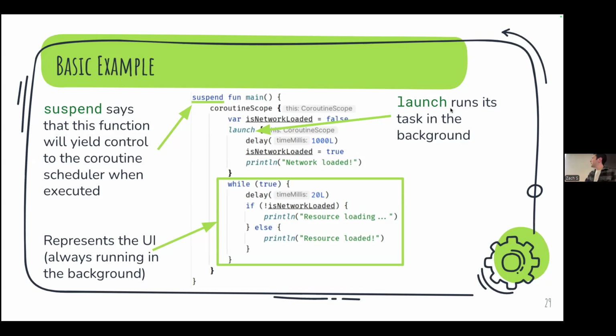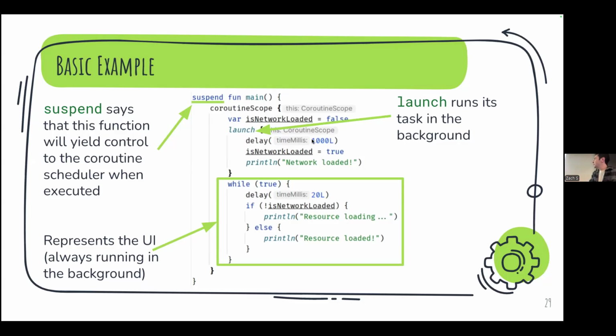So in a way this might seem intimidating, but it's actually not too bad. What we're doing is we establish a coroutine scope, because launch is actually a suspend function, because it's going to run the code inside here, which might take a long time. So what would happen here is you'd go inside this coroutine scope, right? Is network loaded would be false. And then we launch this. And because this is launch, it's running a task in the background.